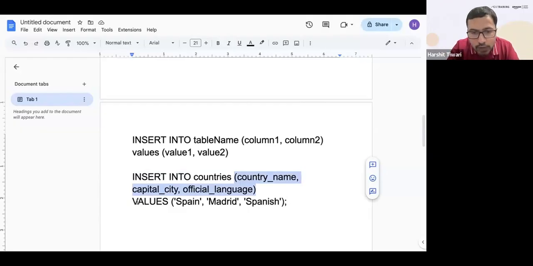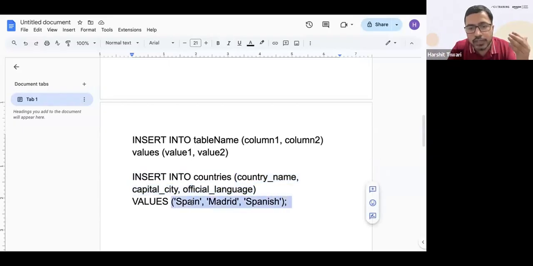Now what are the values that you want to add? Now you say values, and this is where your second set of brackets comes in. What are the values? Spain. Spain will go where? In the country name. Madrid will go where? In the capital city. Spanish will go where? In the official language. So this is how it goes. Spain goes here, Madrid goes to the second one, Spanish goes in the third one. So it's the first column, second column, third column.